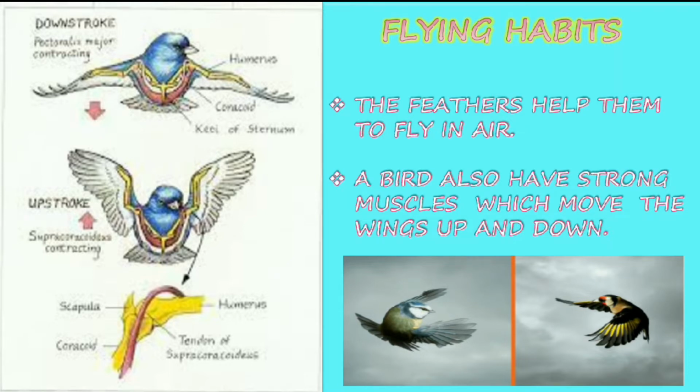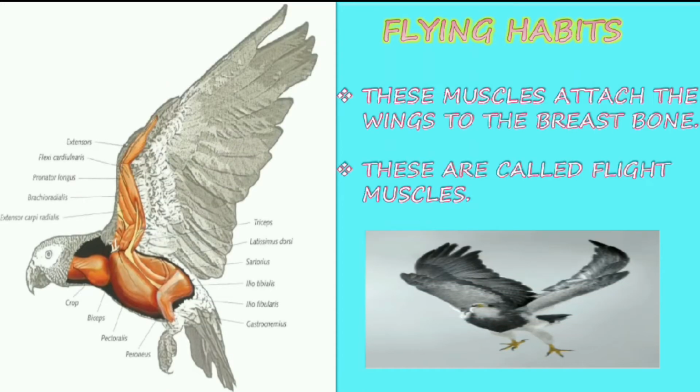A bird also has strong muscles which move the wings up and down. So they have very strong muscles in their wings which help them move them up and down. These muscles attach the wings to the breastbone. So the muscles of the wings are attached to the breastbone. These are called flight muscles. So the muscles attached to the breastbone are known as the flight muscles.